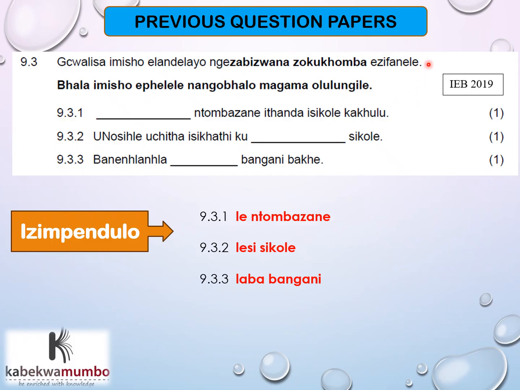So this was way back in 2019, right? Bazani does not even start with a vowel. Sometimes they do that just to make things easy for you. And then you work it out still the same way as if it has an i, then you say la plus e of intombazane, and then the new word is le, and then there is a sikolo.